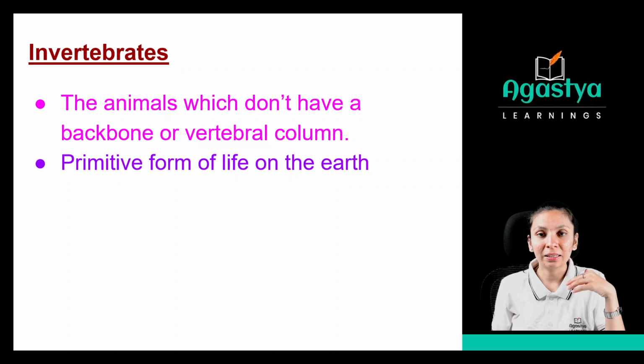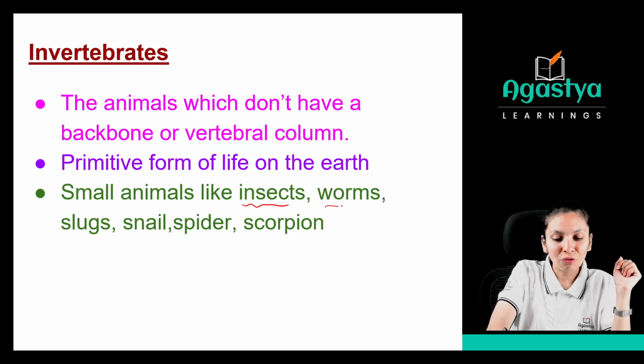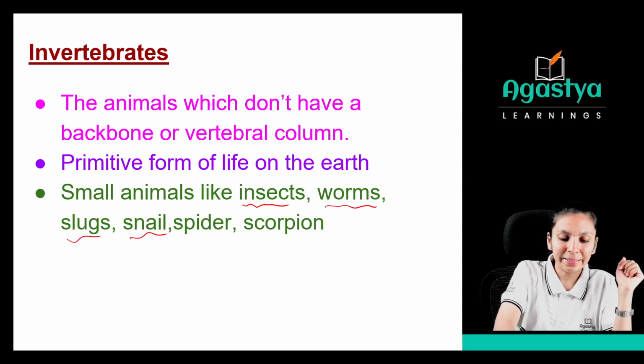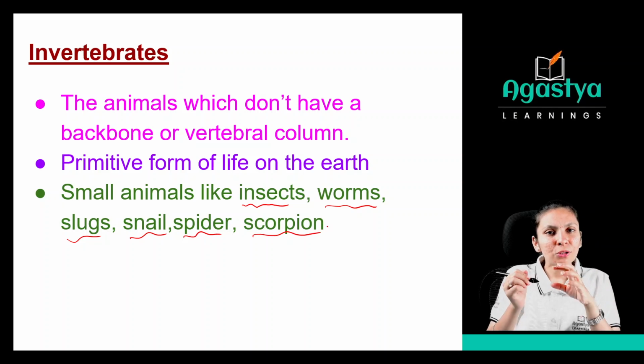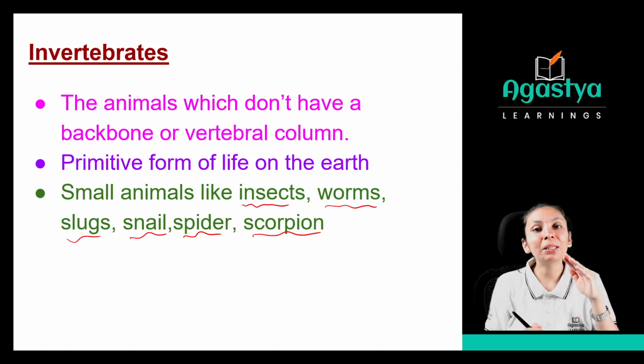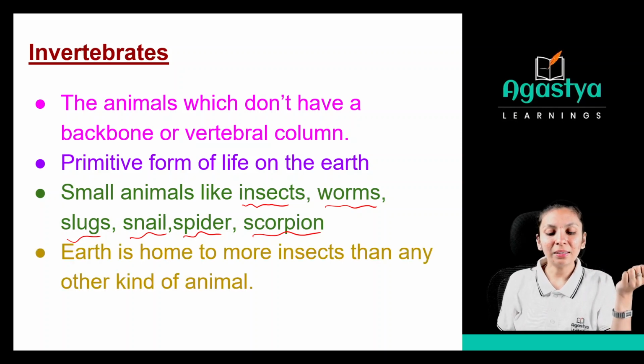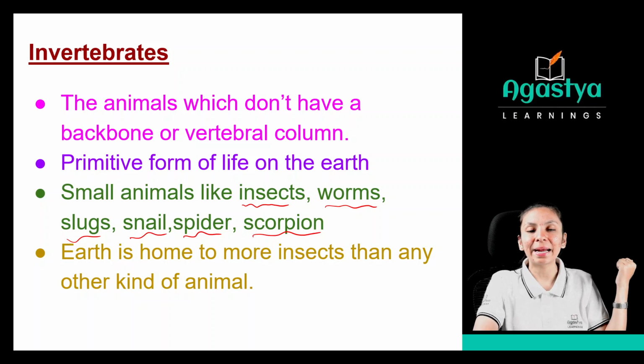Previously, we were not there. Not the large animals were there. Then who were there? Only this primitive form of life, that is invertebrates, were present on the earth. So the small animals like insects, worms, slugs, snail, spider, scorpion were present on the earth. Right now also they are present, but they were the primitive form of life which was existing on the earth. Clear? So what do you mean by the primitive? Primarily, previously, okay? Now, see, Earth is home to more insects than any other kind of animal.